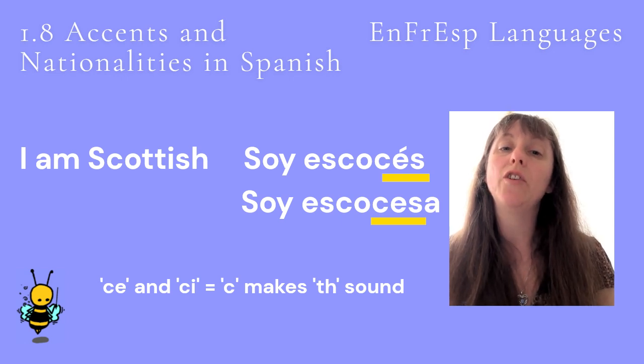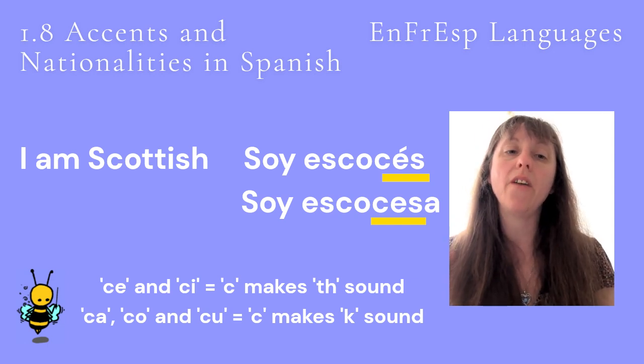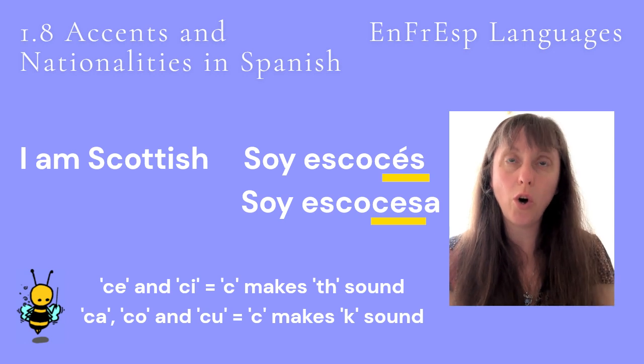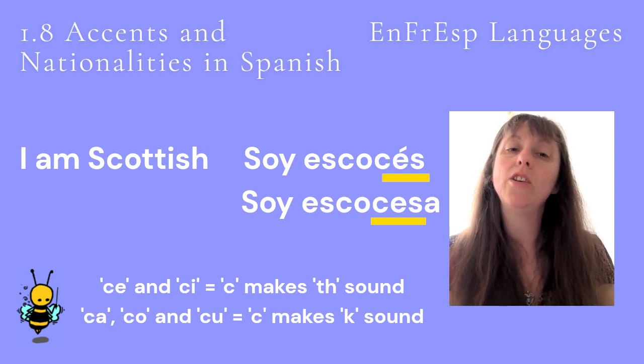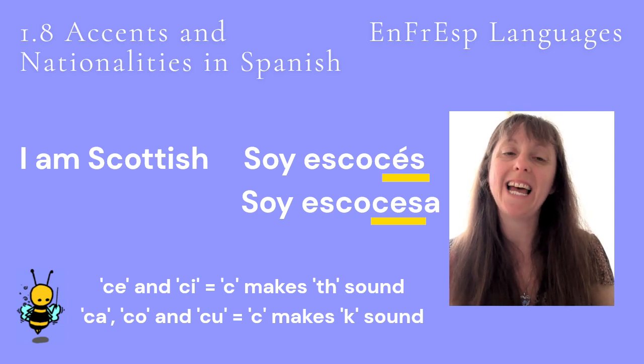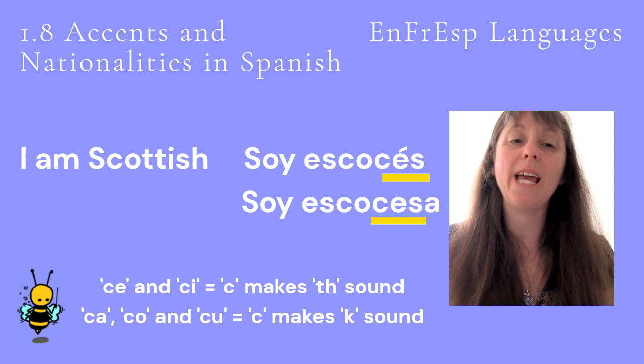When C is followed by A, O, or U, it makes a k sound. So we have escocés and escocesa. Let's hear I am Scottish said by a male and a female again.